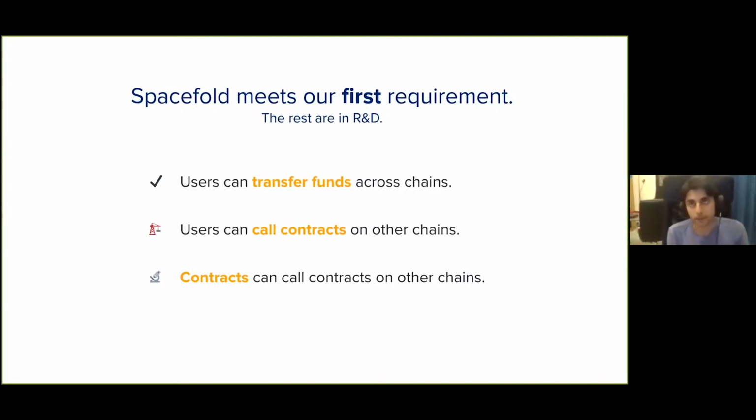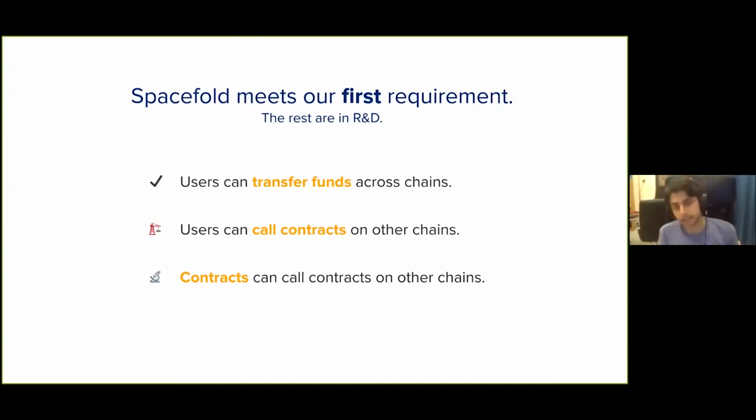And Spacefold also helps us get kind of close to the second requirement, which is the ability to call contracts on other chains. The output of a channel right now on Connext is a call to an ERC20 contract, but there's nothing really that stops that from being a call to any arbitrary contract, so long as we can pass in the right parameters. So at the moment, that's firmly in the development stage. We know exactly what needs to happen to support this. It's just a matter of time before we can.